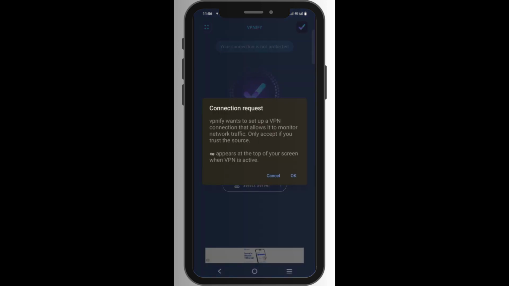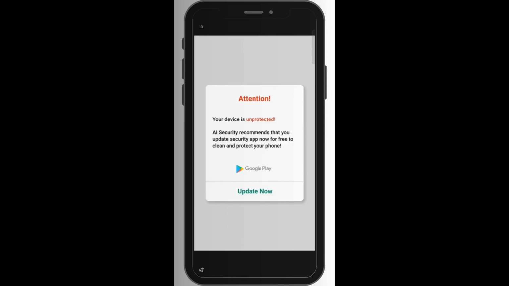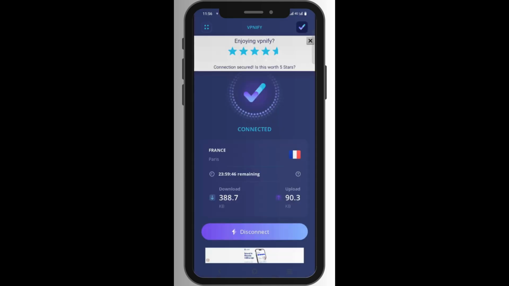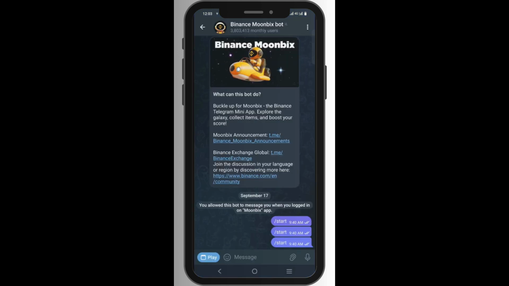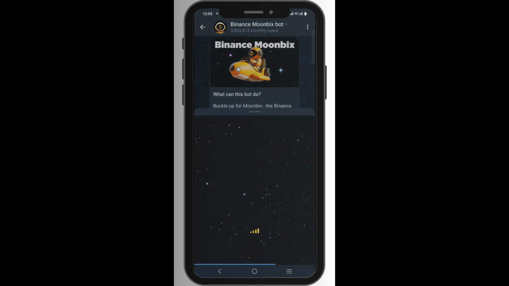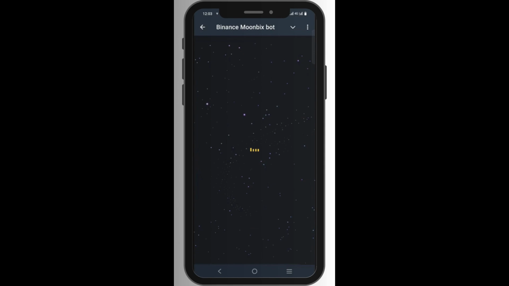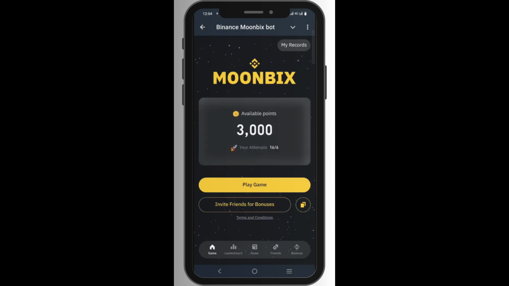Once you do that, you can see a connect request. You click on OK. This is adverts, so just bear with the ads. You're going to be receiving lots of ads. Once you're done, the VPN is already connected to my phone. Let me go back to the Binance Moonbix Telegram bot so I can access the airdrop. I'm back on the Binance Moonbix bot. Let me click on play to see if I can access the airdrop right now. As you can see, I'm in. If you don't download the VPN, you can't access it.